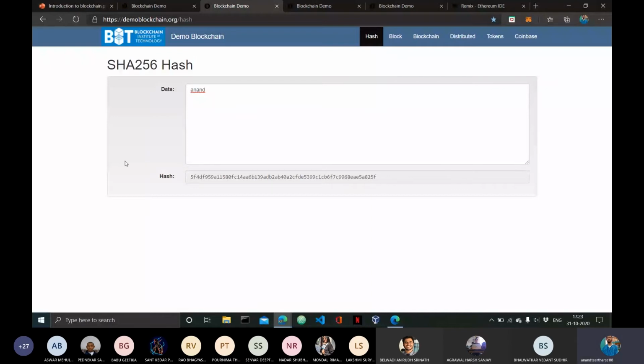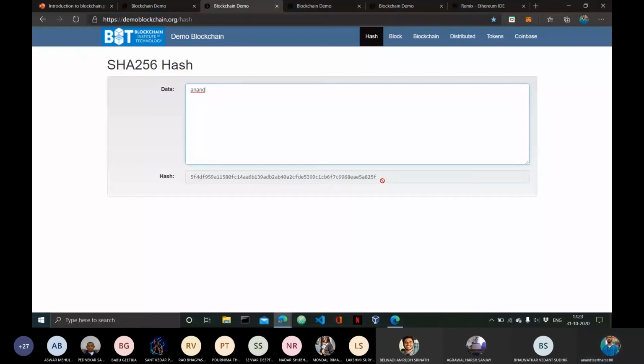As soon as I put some data here, it passes it through the SHA-256 hashing algorithm and displays the hash. Now, as I have put the data Anand, I am getting the hash as 5F4D in the beginning and 825F at the end.